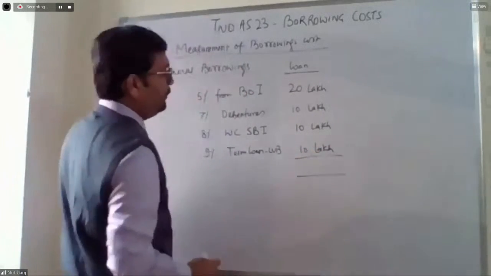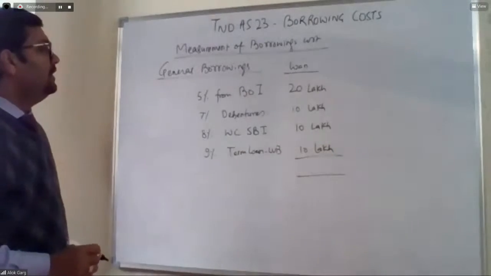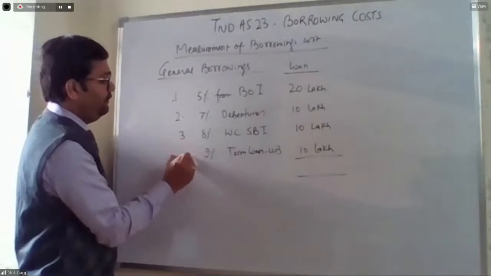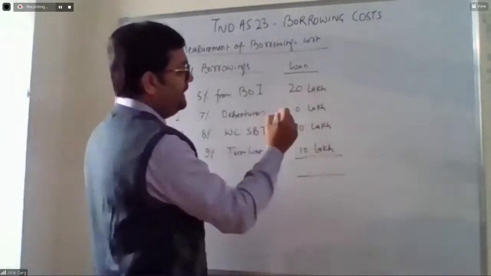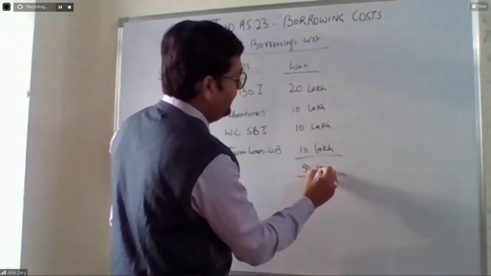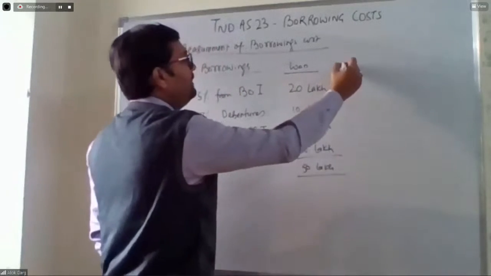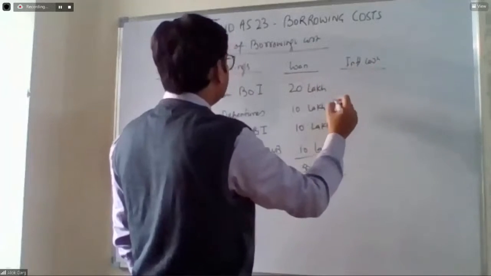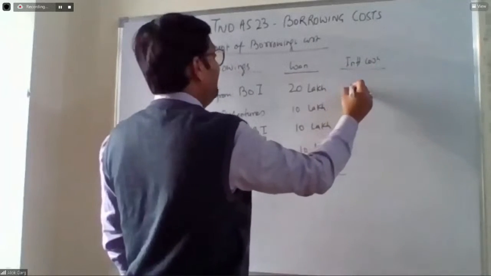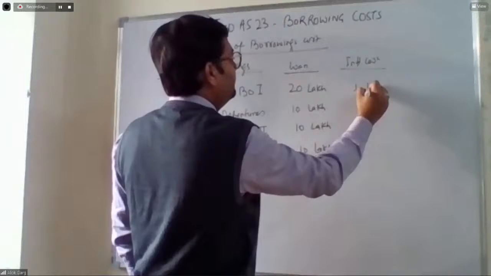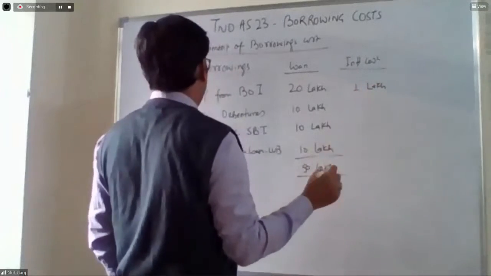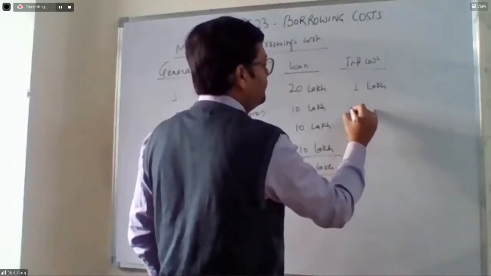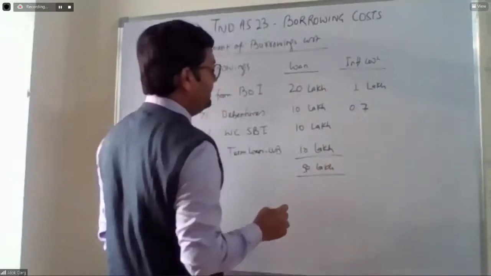So what is the total portfolio? The company has sourced borrowings from four sources, and the total borrowing is 50 lakhs. The respective interest cost is 20 multiplied by 5% is 1 lakh, 10 lakh multiplied by 7% is 70,000, 0.7 lakhs.